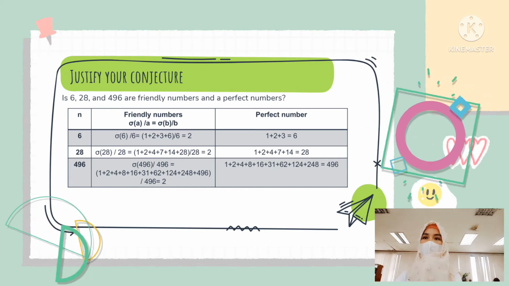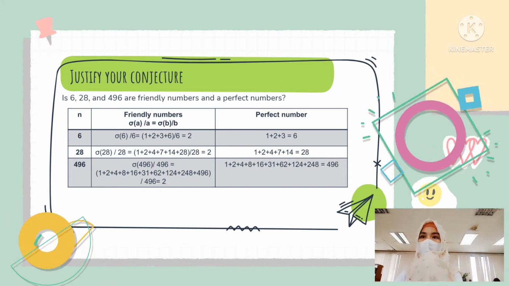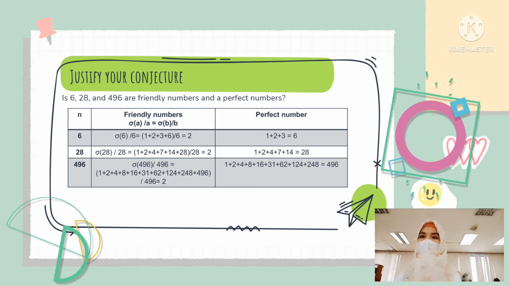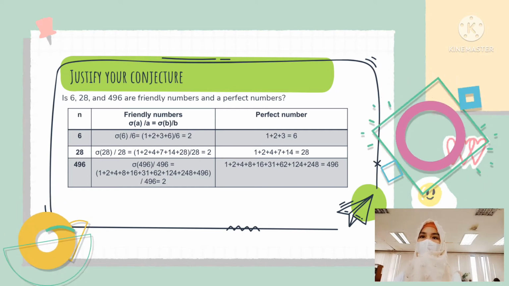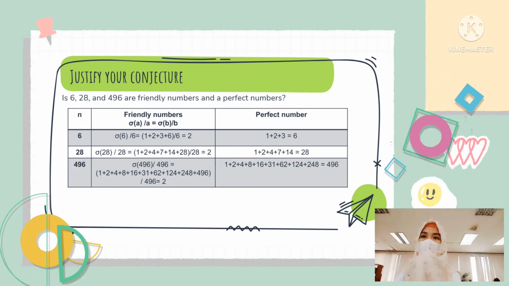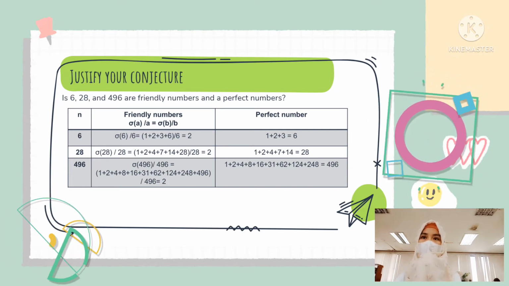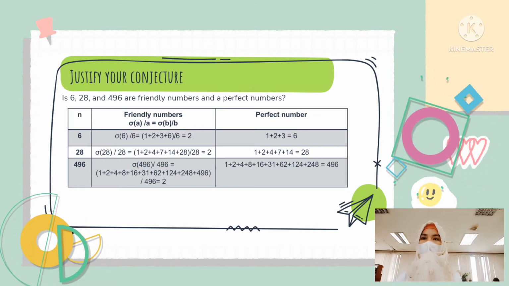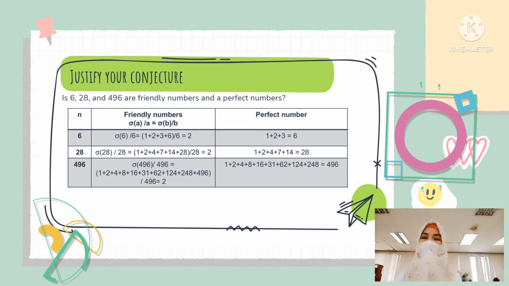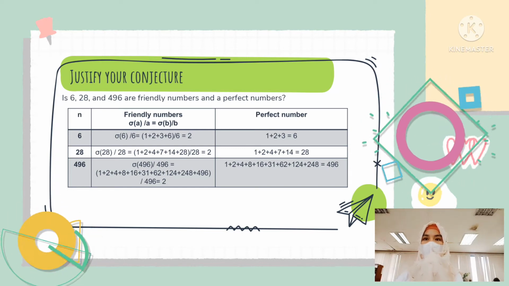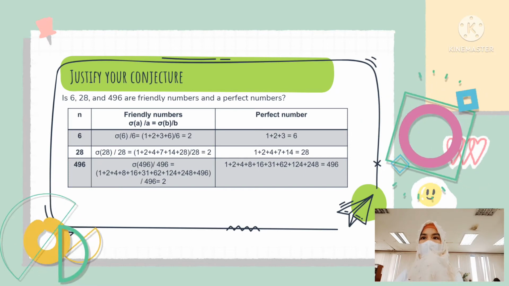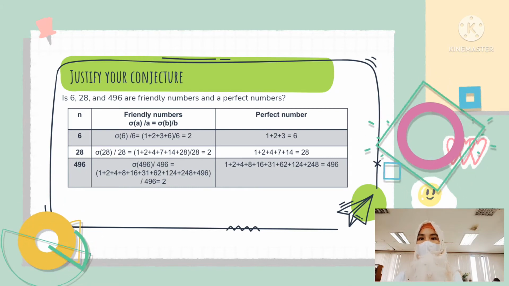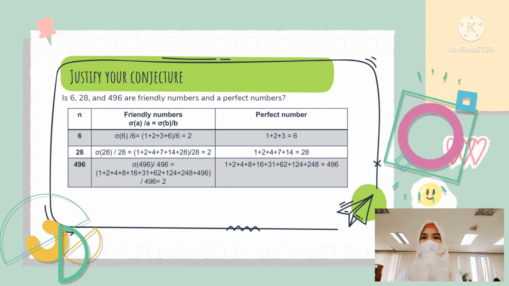Next, for 496, take 496, the factors are 1 plus 2 plus 4 plus 8 plus 16 plus 31 plus 62 plus 124 plus 248 plus 496, divided by 496, will give us 2. So 6, 28, and 496 will give us the same abundancy index, which is 2.